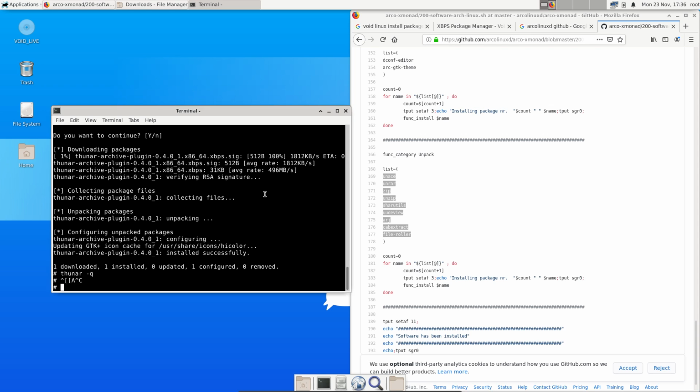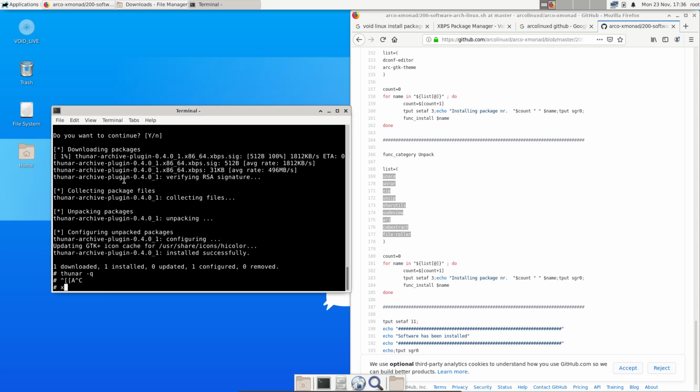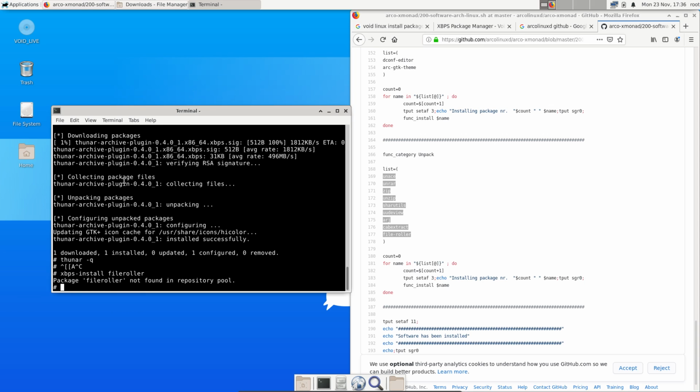What was it again? Let's scroll up. xbps. Okay, xbps install, and now, which one first, right? File roller isn't found. Okay, so it's gonna be a lot of typing.